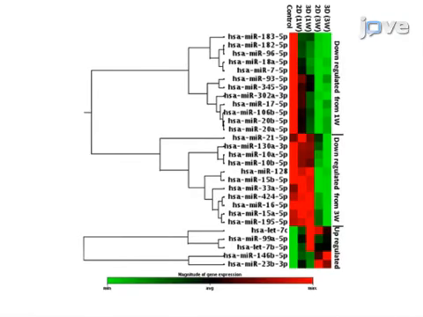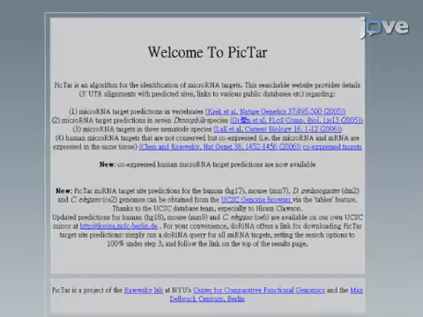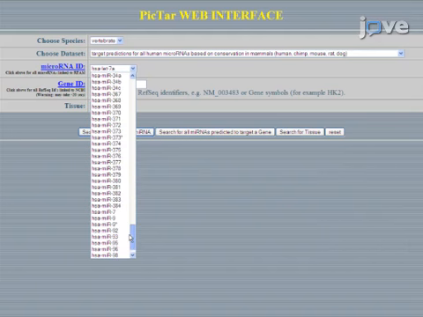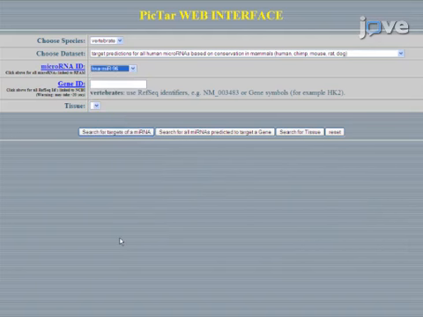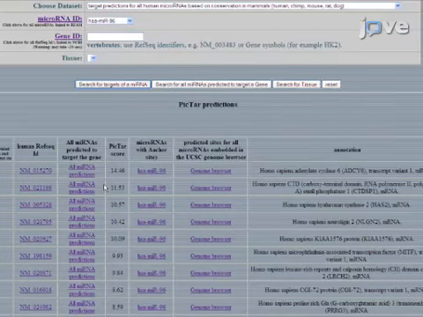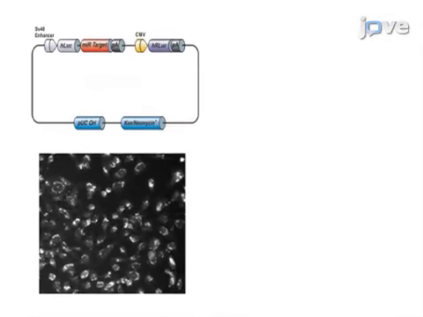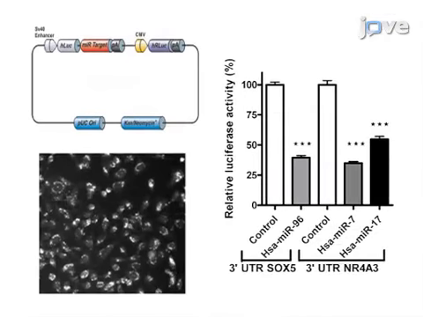Next, changes in microRNA expression are evaluated by miRNA PCR array. Computational analysis of selected differentially expressed microRNAs is then performed to identify a set of putative target mRNAs. Ultimately, the target mRNAs are validated by reporter plasmid transfection and a dual luciferase assay.